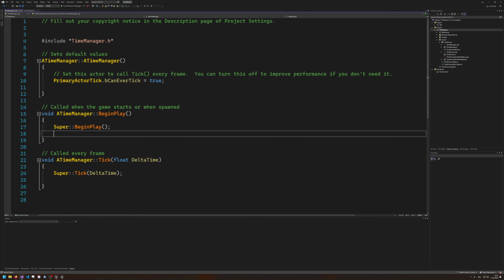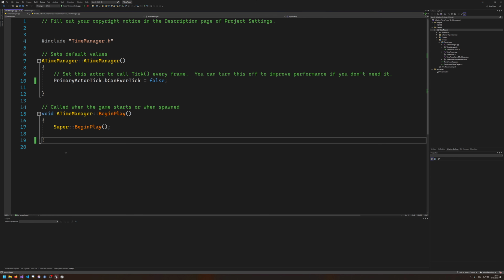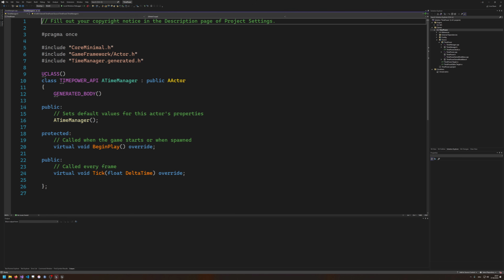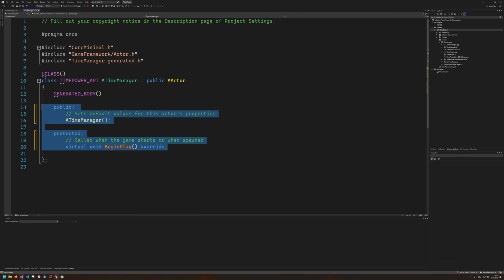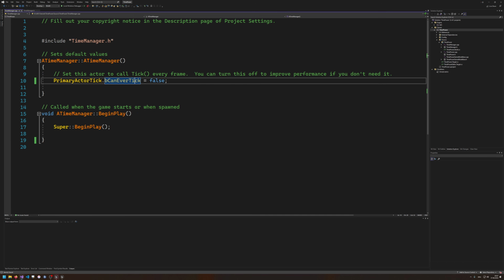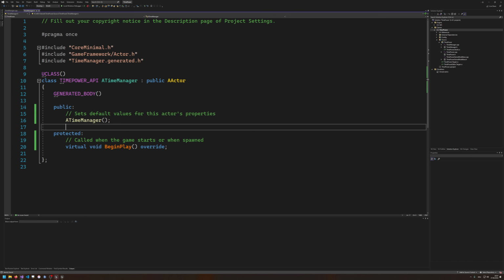Alright, so now we have our time manager, and the nice thing is our time manager does not depend on time. You might say, wait a minute, what? It does not depend on time? Yes, our time manager actually is not aware of time. It's just aware of managing the time, right? Even if this sounds stupid, it is as it is. As far as I know, we don't even need Begin Play. The time manager is a very, very static class.